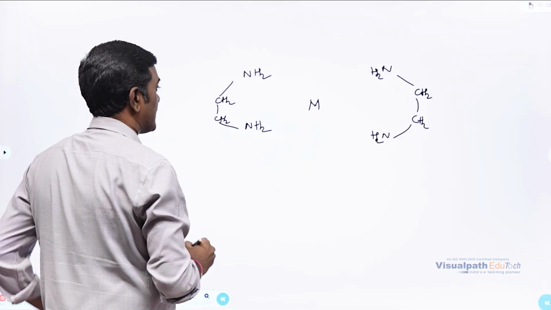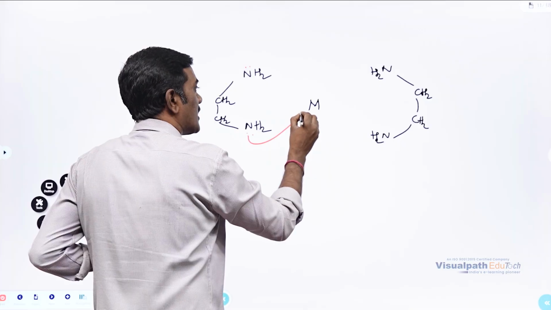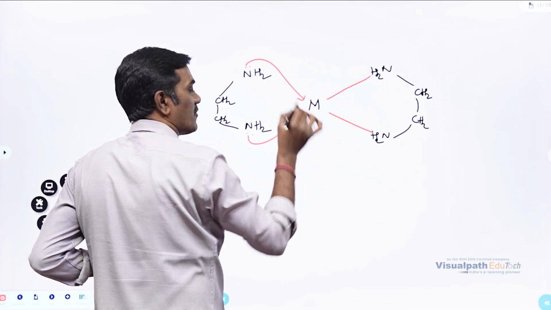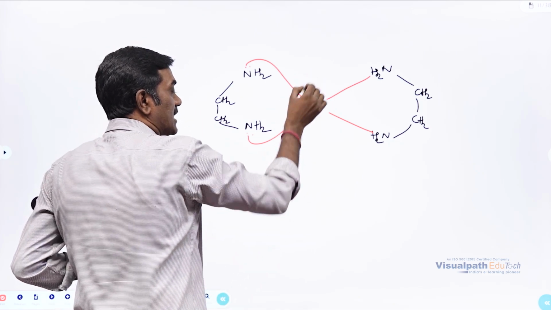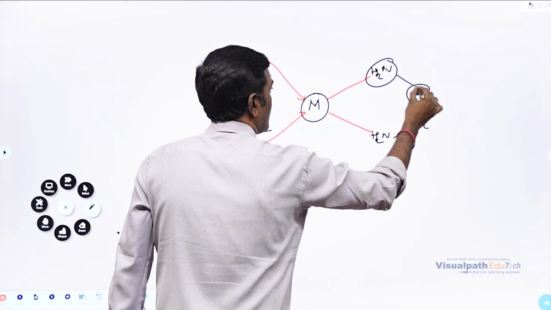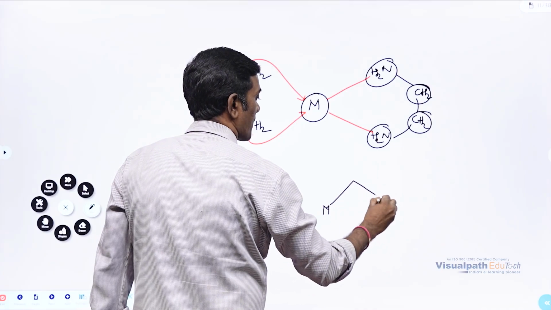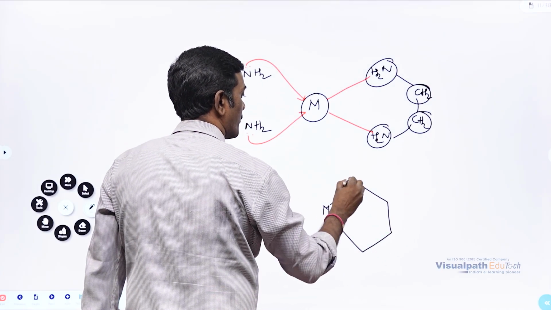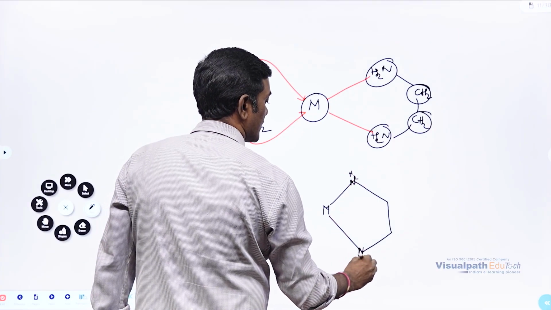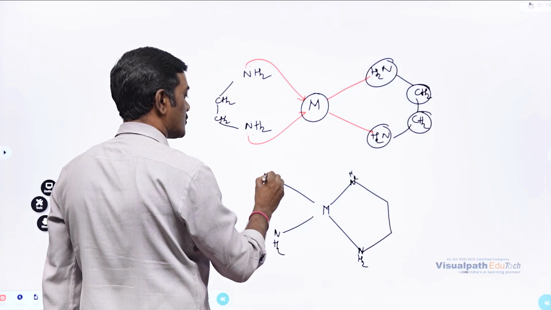What is going to happen? This ethylene diamine molecule has lone pairs, right? That lone pairs it will donate to the metal. At that time there will be a formation of bonds like this. It will form a 1, 2, 3, 4, 5-member ring. That means a ring is formed here. Obviously, it is going to be NH2, and in the same way here also NH2, NH2.